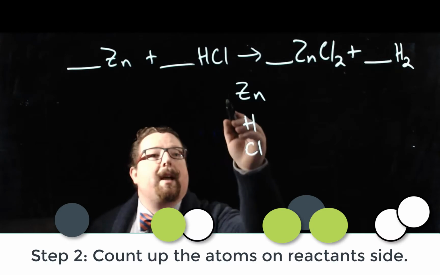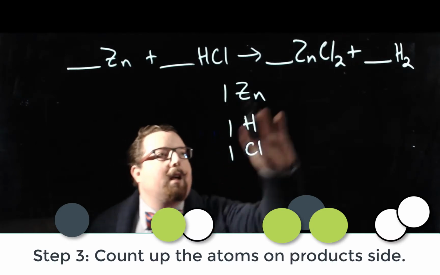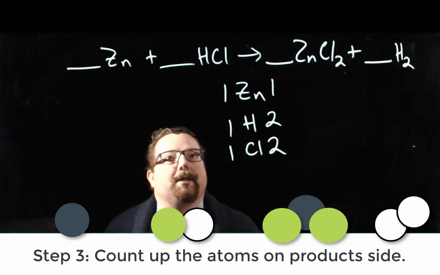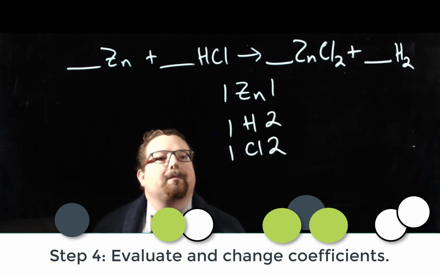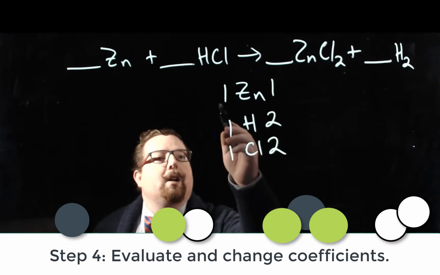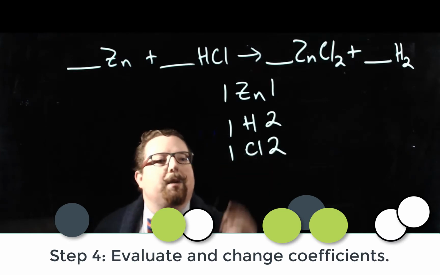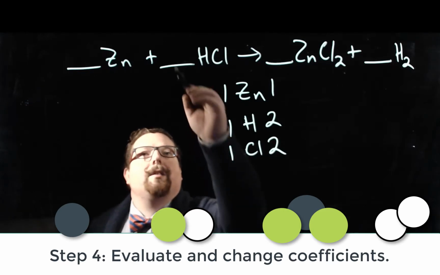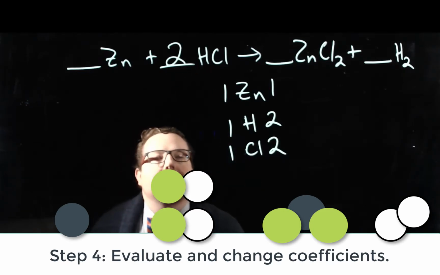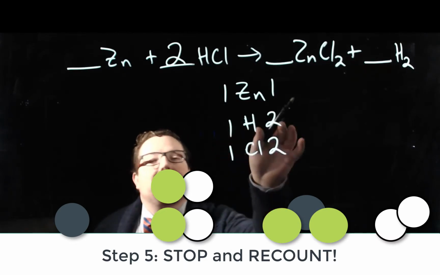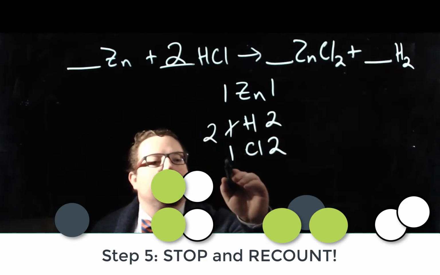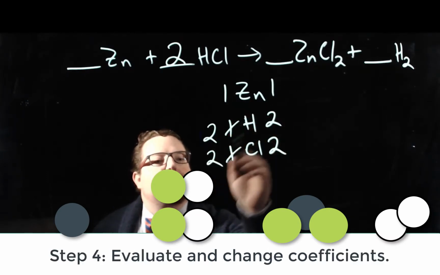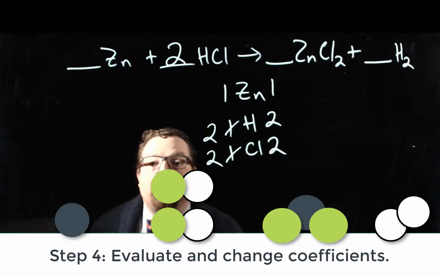Second step, count up the atoms we have on this side. We've got 1, 1, and 1. On the product side, we have 1 zinc, 2 chlorines, and 2 hydrogens. Okay. Stop and evaluate. You've got 1 and 1 zinc, that's great, but you have 1 and 2 hydrogen. So you need to get more hydrogens on the reactant side. To do that, we would change the coefficient here from 1 to 2. Stop and recount. Our zinc doesn't change, but that changes our hydrogen to 2 and our chlorine to 2. Now evaluate it again. We've got 1 and 1, 2 and 2, 2 and 2. That's it. That's all you've got to do.